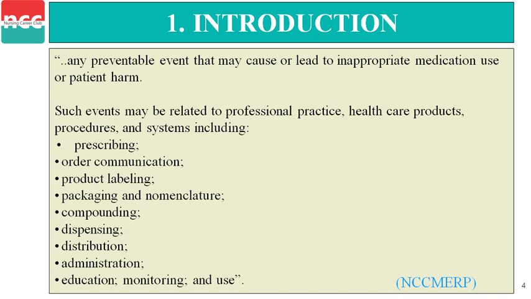Next, distribution, while distributing the medication to a place. Next, administration, if any error occurs in administration of the medication by the nurse. Next, education, monitoring and use, when the nurse is not educated and cannot do proper monitoring and use of the drug.